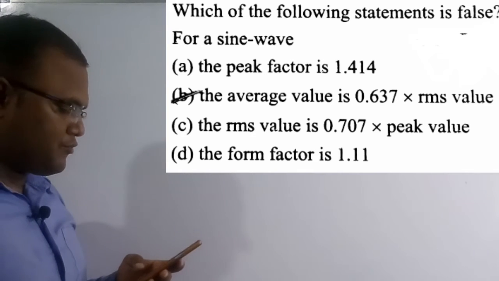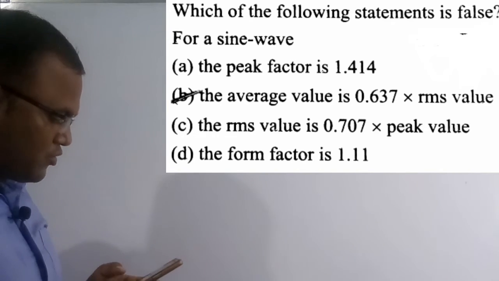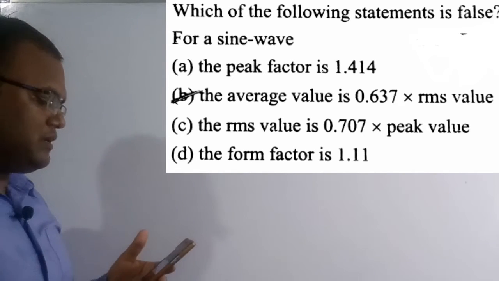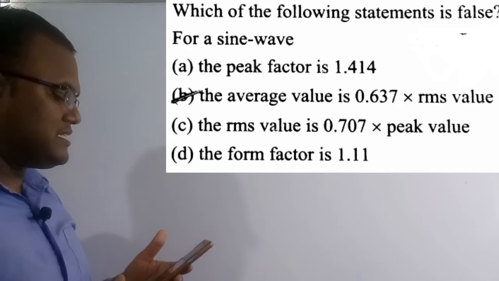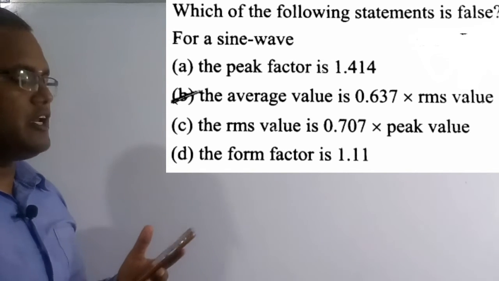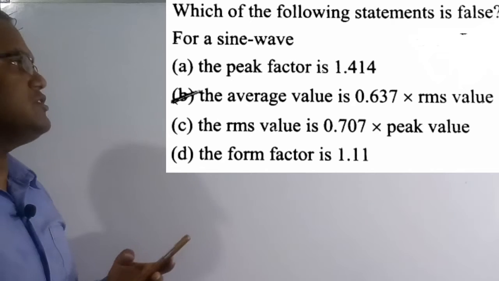And option D, the form factor is 1.11. So what are the four options? Option B is wrong here. Actually it has to be the average value is 0.637 times the maximum value. It has to be not the RMS value. And now we will discuss something more about this one.